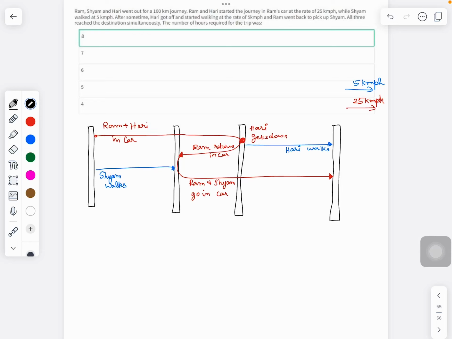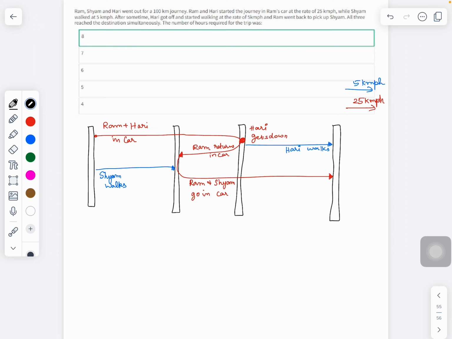The question is: Ram, Shyam, and Hari went out for a 100 kilometers journey. Ram and Hari started the journey in Ram's car at the rate of 25 kilometers per hour, while Shyam walked at 5 kilometers per hour. After some time, Hari got off and started walking at the rate of 5 kilometers per hour. Ram went back to pick up Shyam, and all three of them reached their destination simultaneously. The number of hours required for the entire trip was.